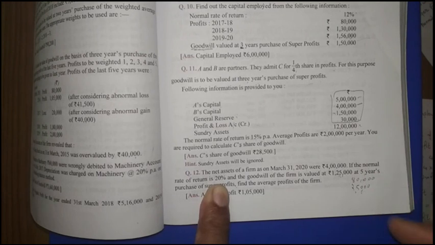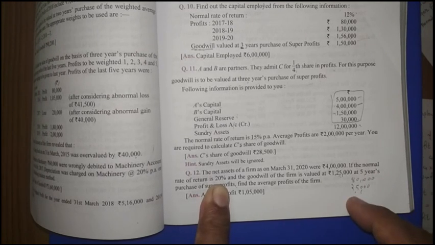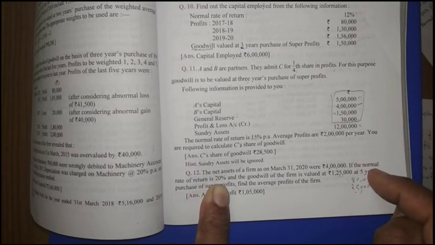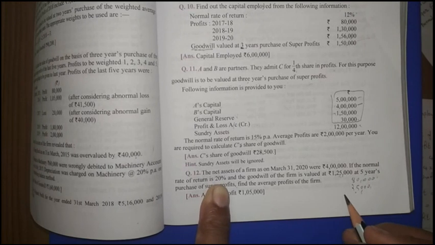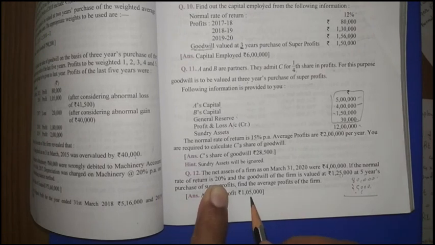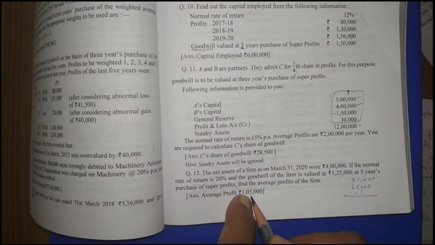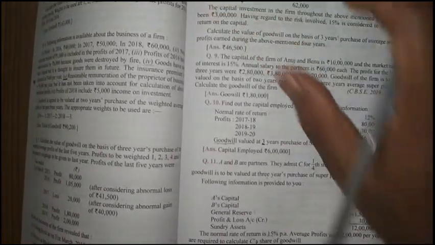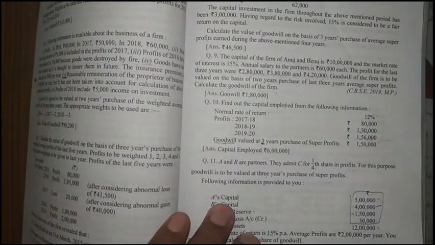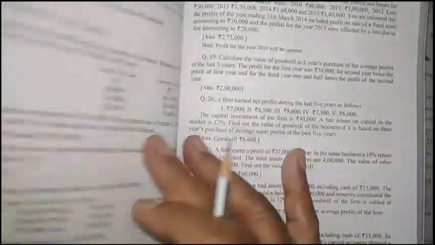And what is the average profit? Super profit is average profit minus normal profit. Here we know the normal profit and we know the super profit, so the average profit will be their total. That will be 1,05,000. We get the answer. So this will be homework. It is an easy question, that is why I am leaving it for you. Then question number 13.